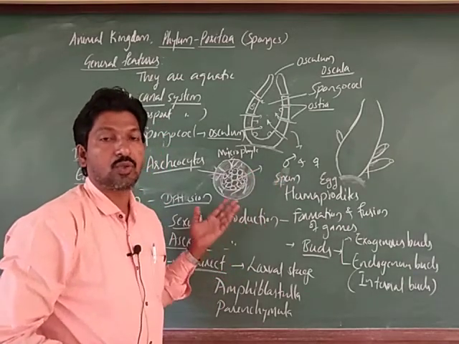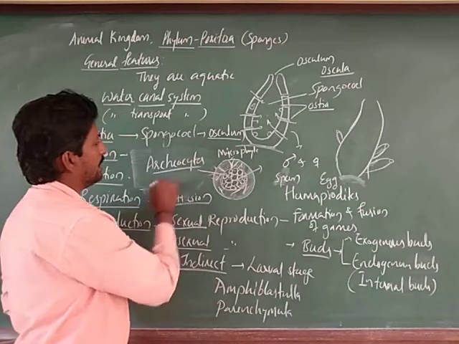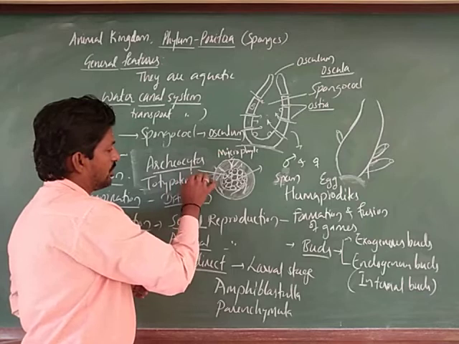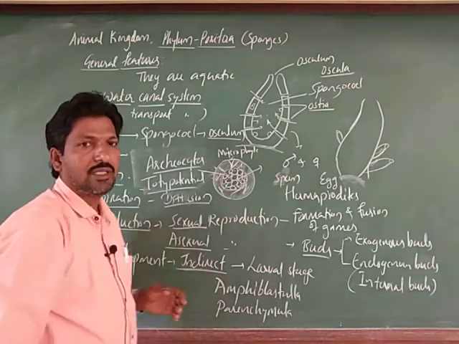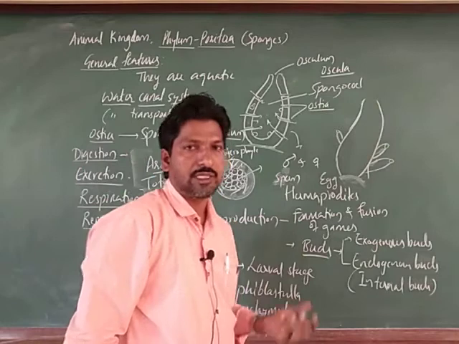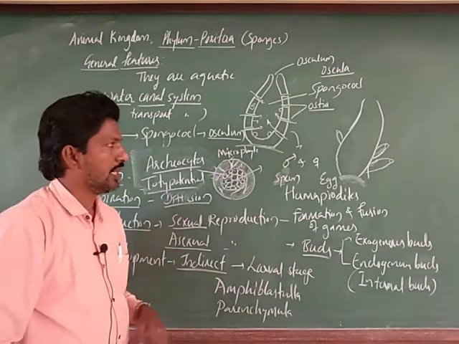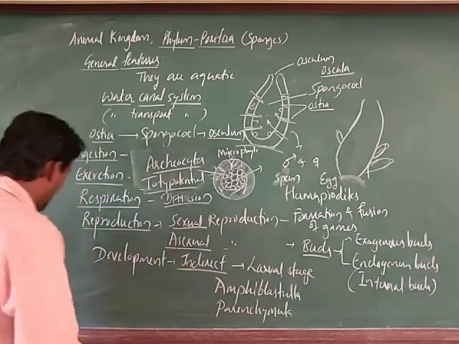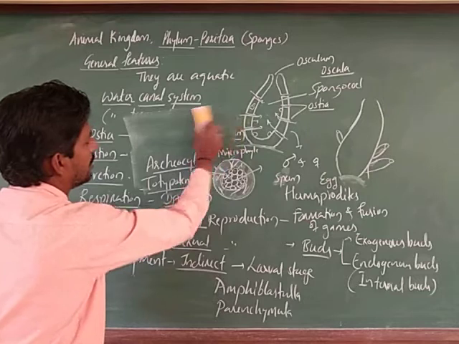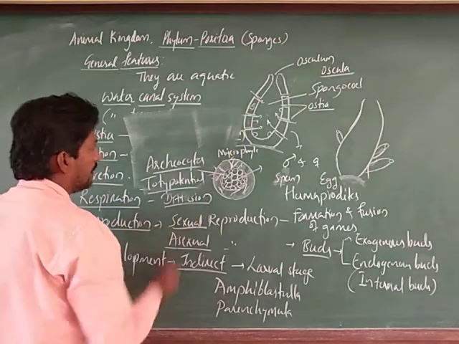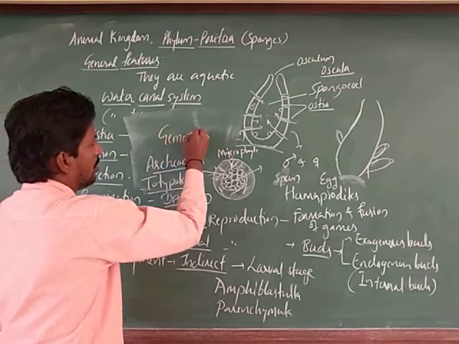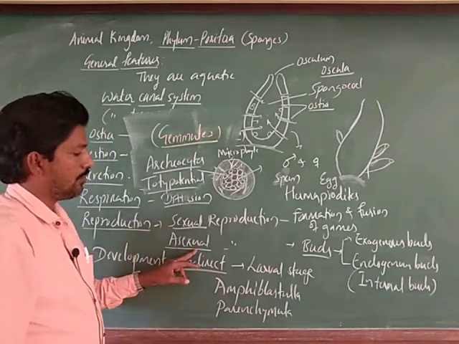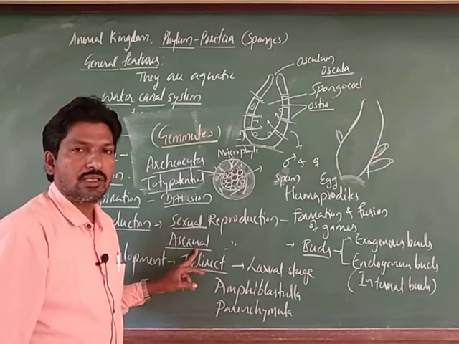Archaeocytes are also called totipotential cells. Totipotential means they are capable of forming a new organism, okay. So they are like stem cells, we can say, right. These internal buds are referred to by a specialized name: gemmules. You remember it as gemmules. Gemmules are internal buds, involved in asexual reproduction.